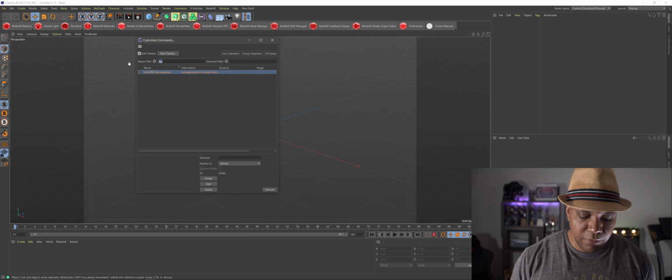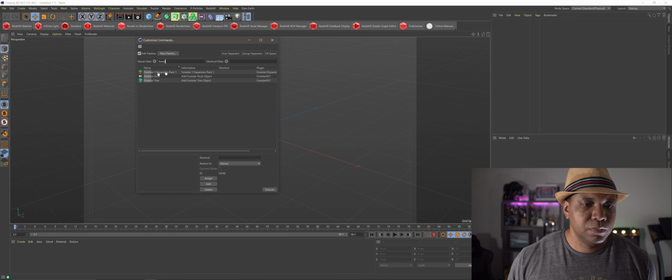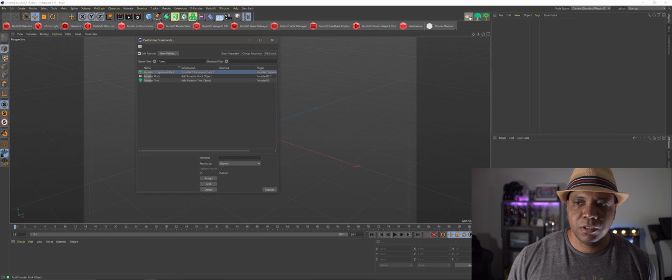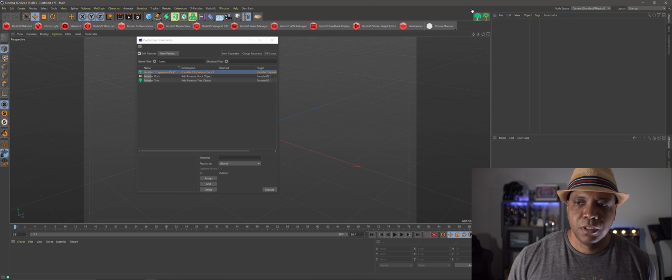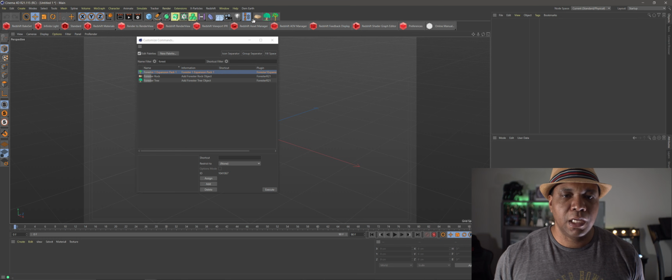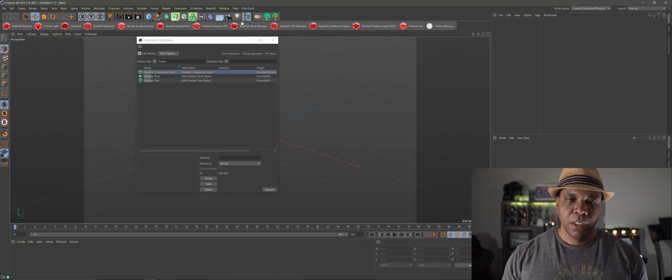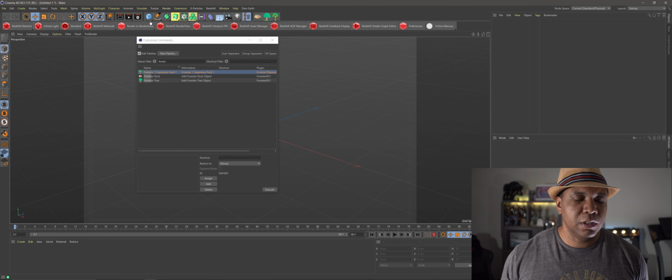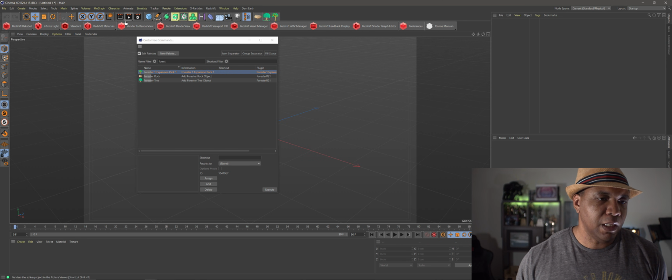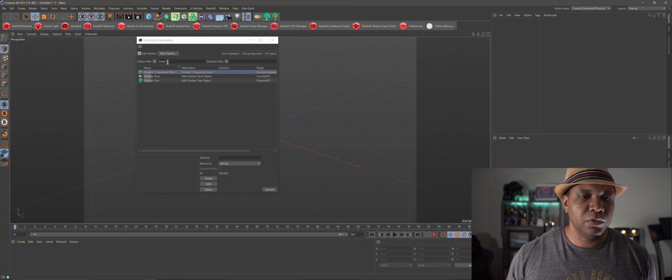So say like I have my Forester options right here. So I can drag this in. So now I have all my Forester icons. Click and drag these over. And you can see that we have a little gap in here so that I could just kind of move stuff by groups if I want to. So like on my panel, I have Forester, I have X particles, and they're all separated just so they're not all clustered together. Kind of like how it is here in the vanilla Cinema 4D.